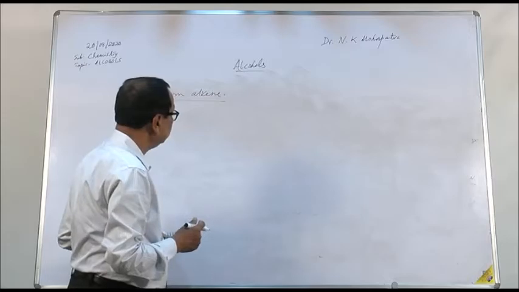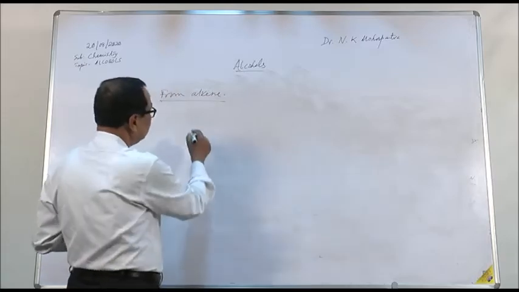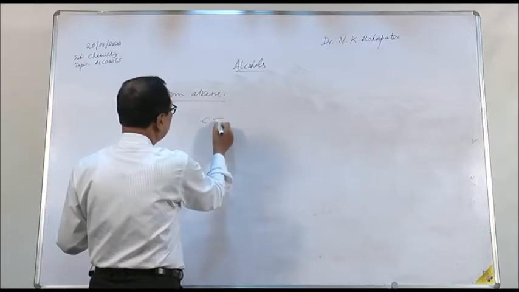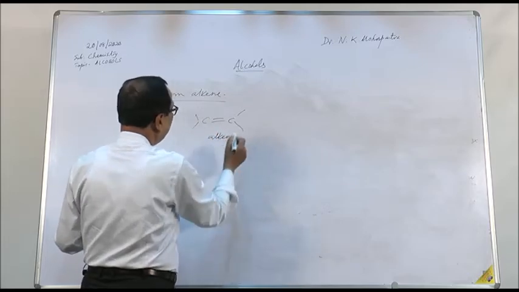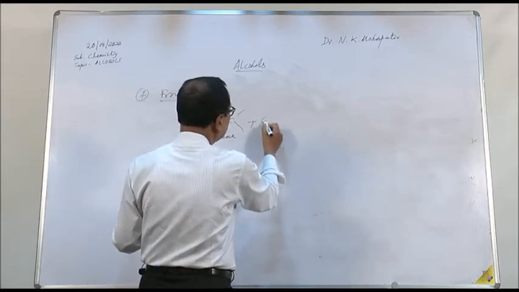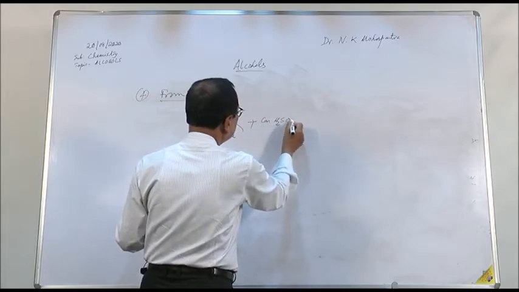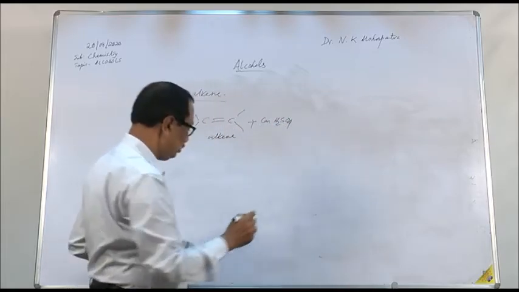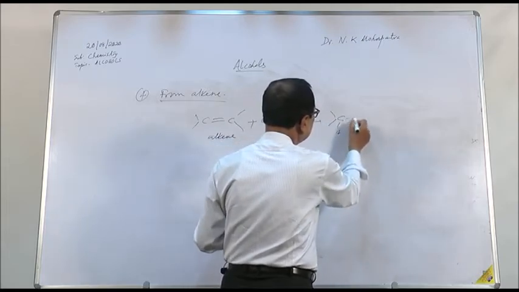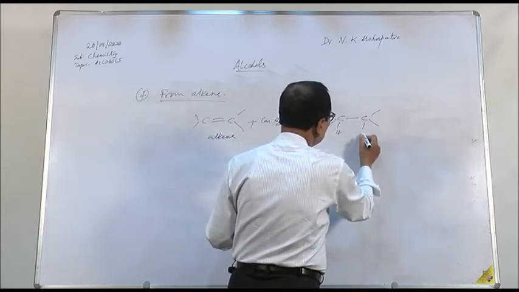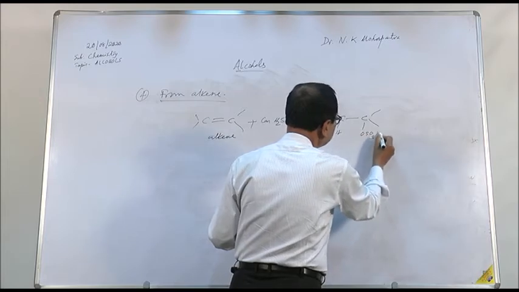The scheme of the reaction can be written in this way. C double bond C, this is your alkene, and to this you are adding concentrated sulfuric acid. Alkene is dissolved in concentrated sulfuric acid. The product formed will be CH-C-OSO3H.